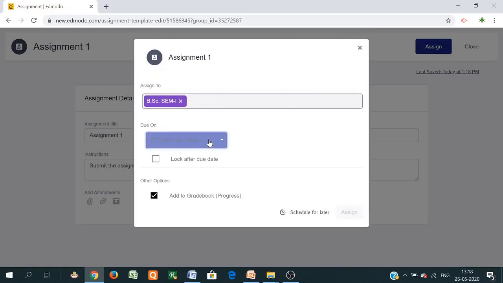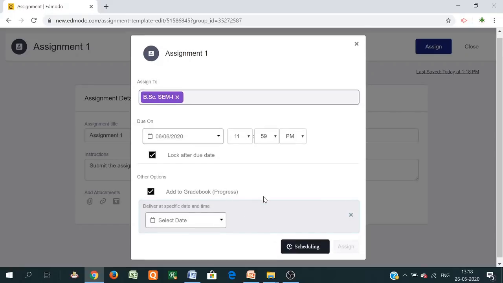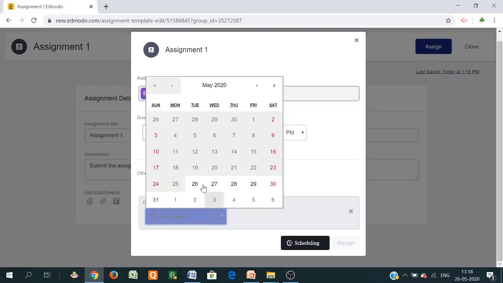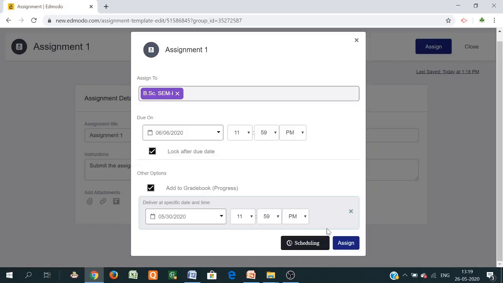So BSc SEM1, select the due date. Suppose 6th of June. Suppose you want to lock the exam after the due date, so the student cannot submit after this due date. Then add to grade book progress. You can assign immediately, or if you want to schedule for later, you can select a schedule date, any next day, and in this way you can schedule your assignment to the next day.